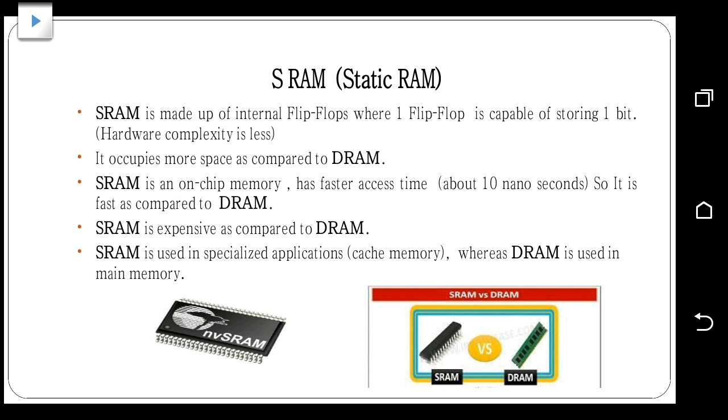SRAM, static RAM, has flip-flops inside. A flip-flop is a device which can store one bit. So it is constructed of a number of flip-flops. It is faster compared to DRAM, and it has almost 10 nanoseconds of speed, and it occupies more space compared to DRAM, and it is on chip memory, so that it comes in a single chip. It is used in specialized applications.